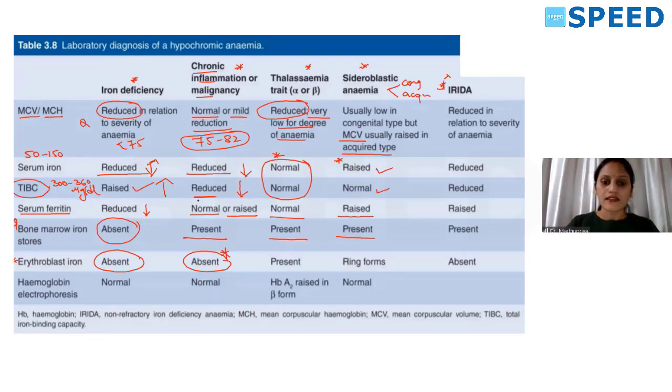Next, in thalassemia, it is normal, it is present. In sideroblastic anemia, there is excess. So there are ring forms. Siderotic granules will be present, arranged around the nucleus of the erythrocyte precursor.